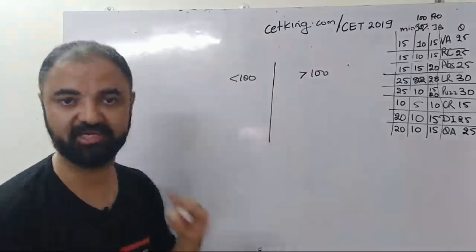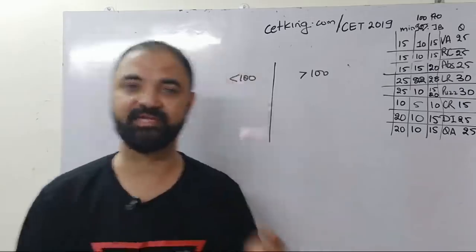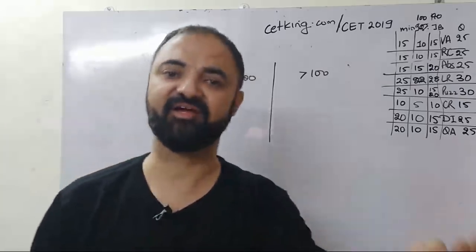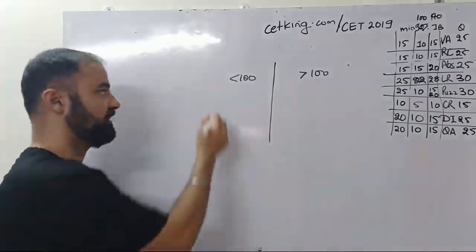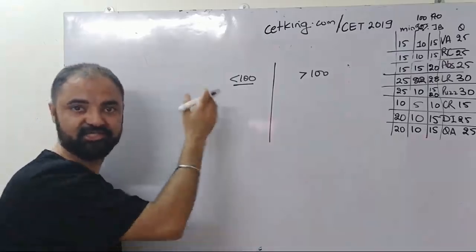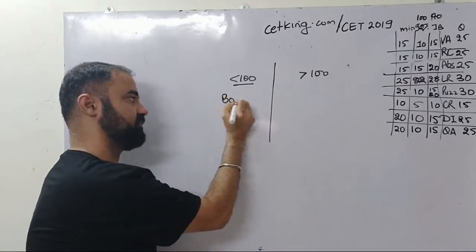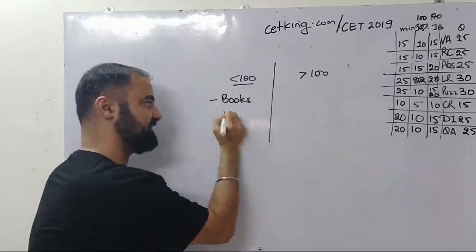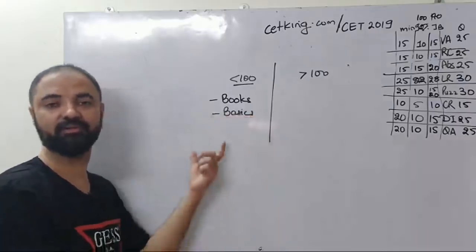If your score is less than 100, it means your basics are not finished yet. You have not done the books. That's why you are scoring 80, 70, 90 marks. If 95 comes, it means you are almost touching 100. If you guess, you will cross 100. I'm talking about those below 100. With guesses, if you are scoring less than 100, this means your problem is books. Your problem is basics. You have still not finished the basics. So first finish the basics so that your score comes.